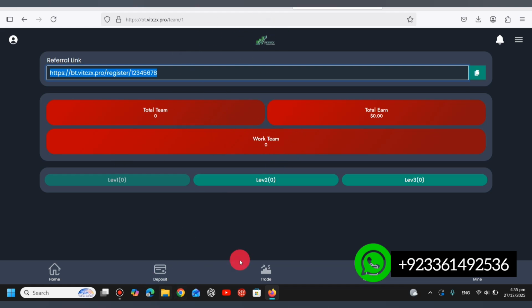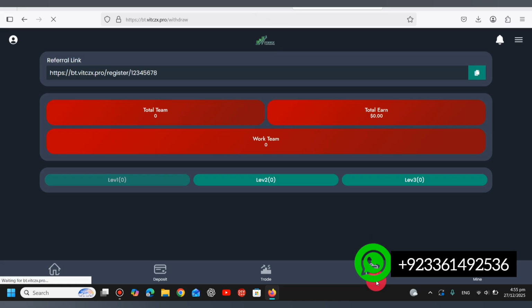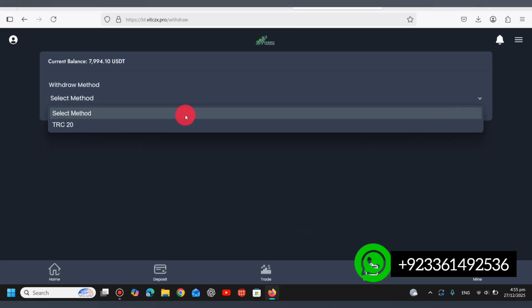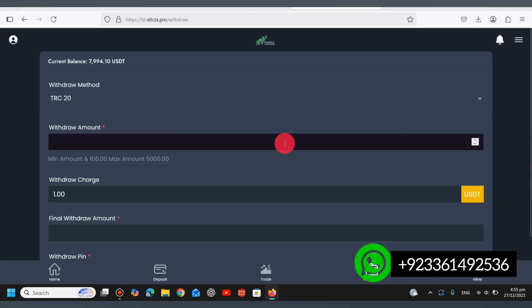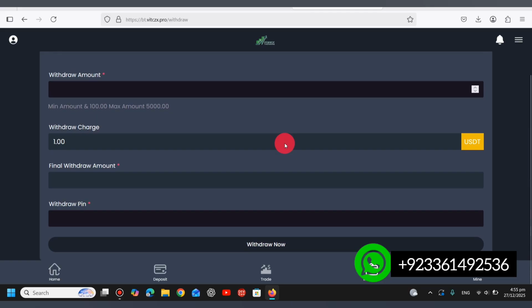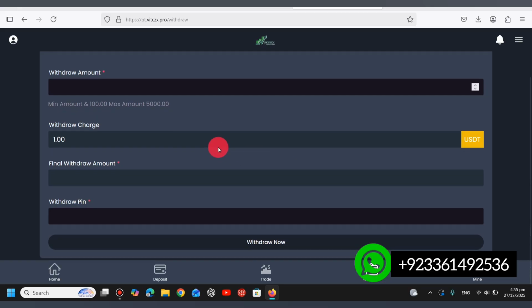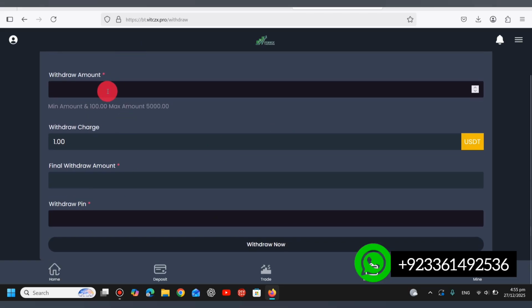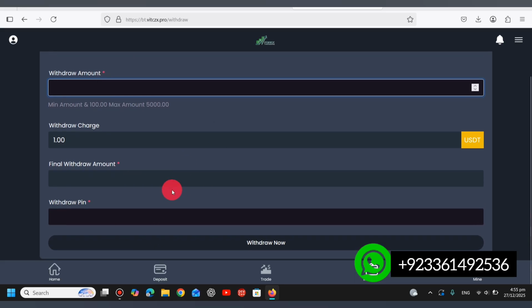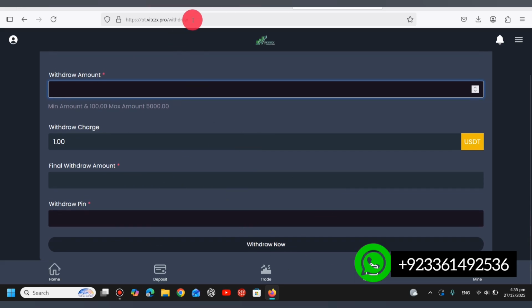And here is the withdraw section. You can easily withdraw the amount in your crypto or any account that you want. This website is a completely auto deposit binary trading website. So you can withdraw your amount by fulfilling these details. So now we'll see the admin panel of the website.